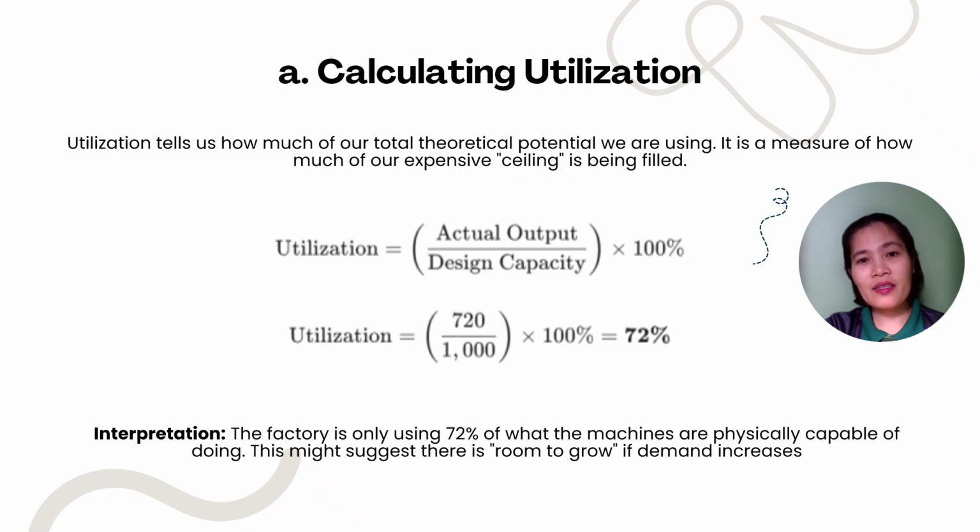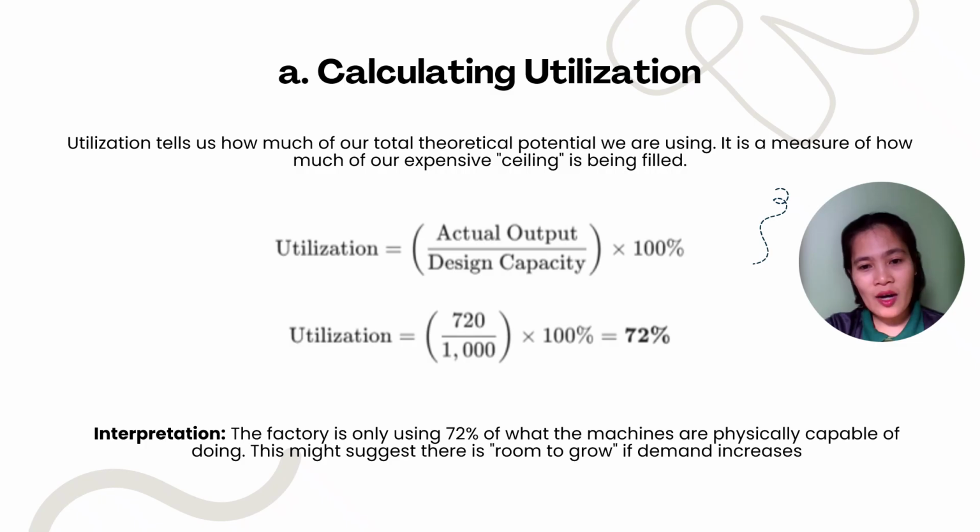So let us find out our utilization rate. Again, it is a measure of how much of our expensive ceiling is being filled. So again, the formula for that is actual output divided by design capacity times 100%.